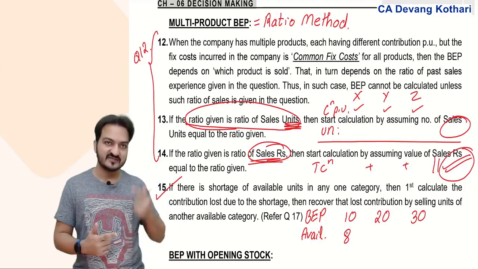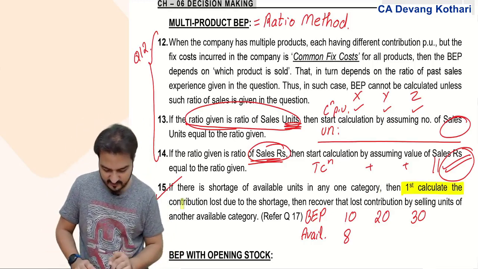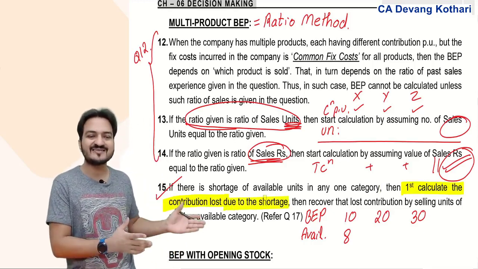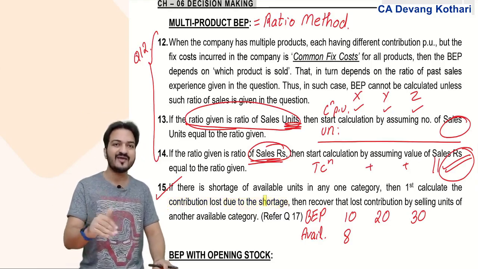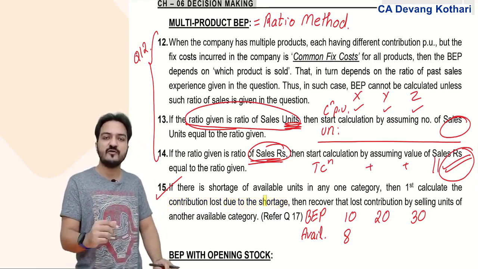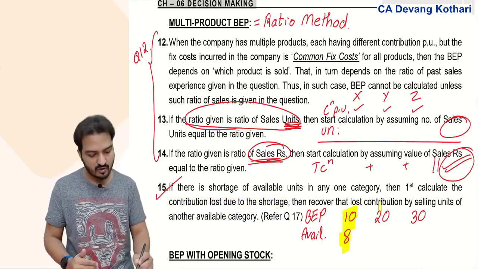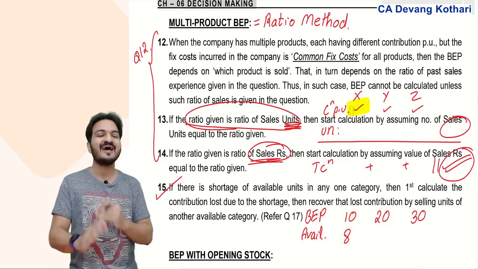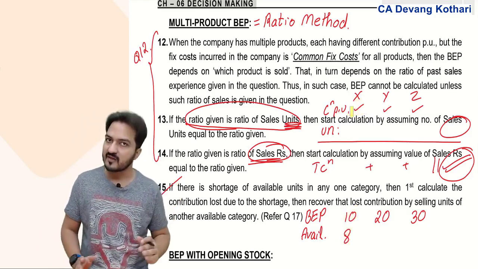What to do in such case? Well, first calculate the contribution lost due to the shortage. How many units of X are short? 2 units. For those 2 units, you identify how much contribution you will not recover. For those 2 units of X, I will lose this much contribution per unit, and this lost contribution has to be recovered by selling units of the other available category.